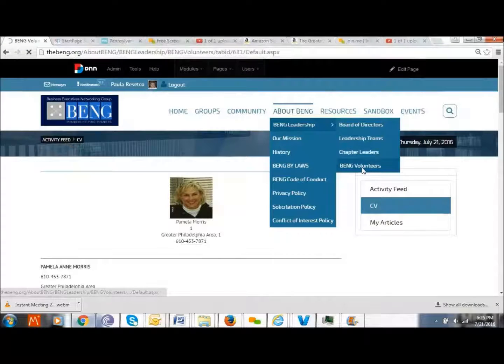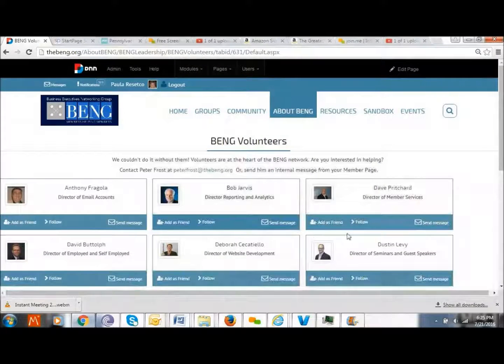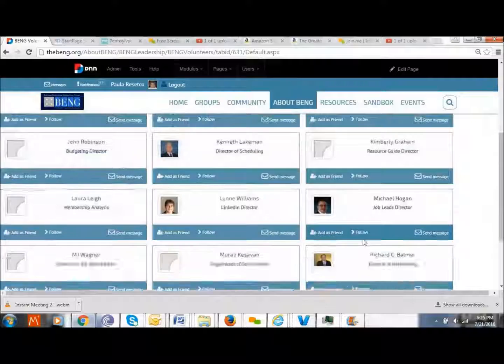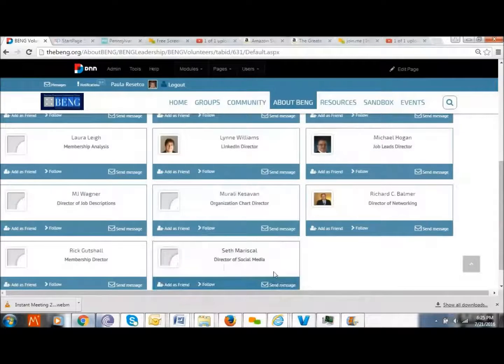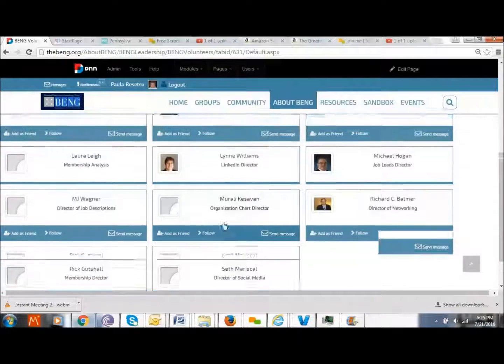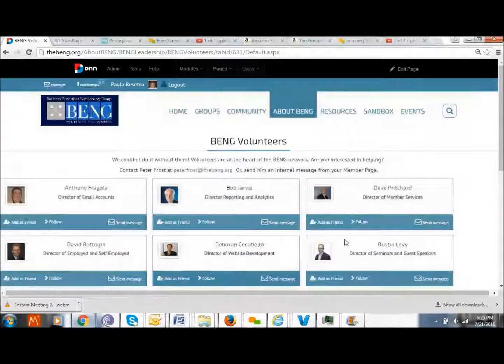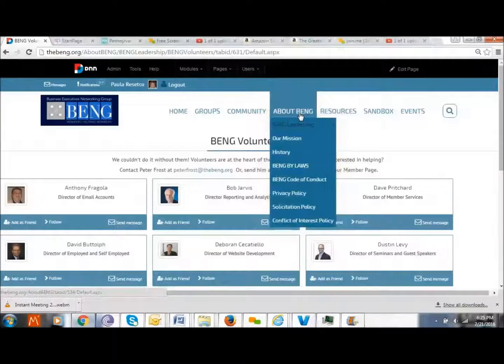We also have a volunteer page for all the volunteers who have in fact been working with the organization and what they do. So again, if your name is here and you don't have an avatar, please go ahead and update your profile. If we're missing your name, please let me know what your job title is, and I will get you into the BENG volunteers.